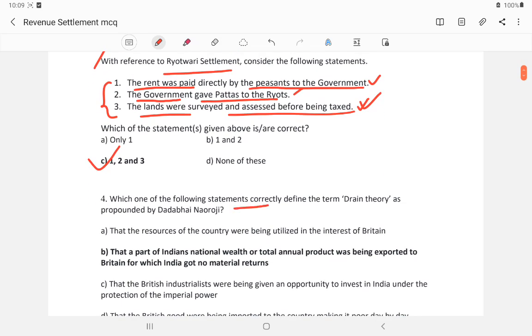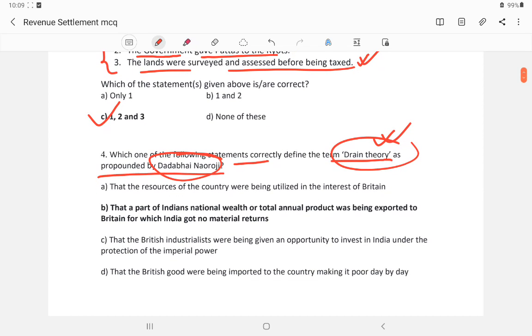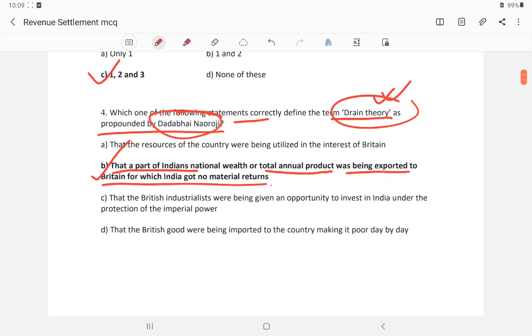Which of the following statements correctly defines the drain theory as proposed by Dadabhai Naoroji? Dadabhai Naoroji, in Poverty and British Rule in India, gave the drain theory. The correct definition is that a part of Indian wealth or total annual product was being exported to Britain, for which the Indians got no material returns.